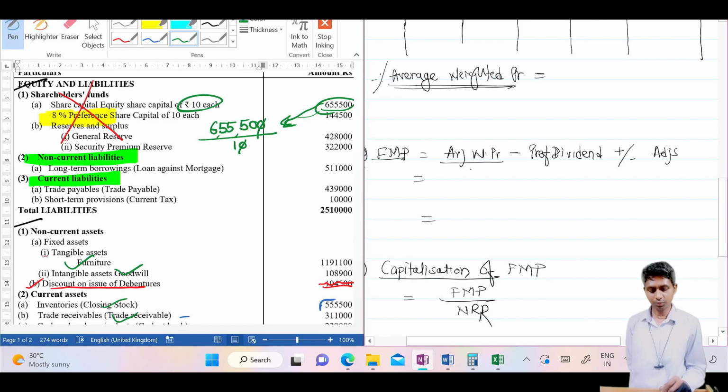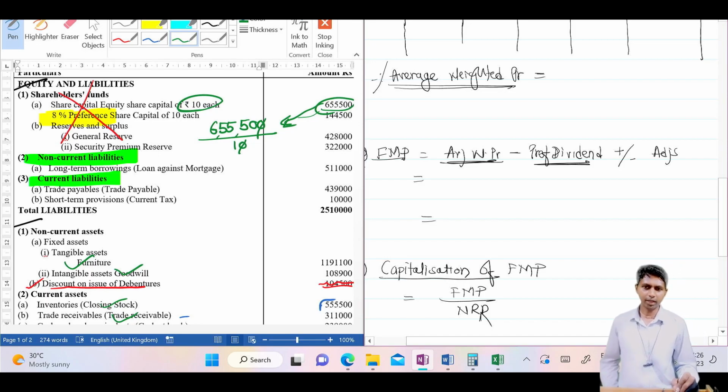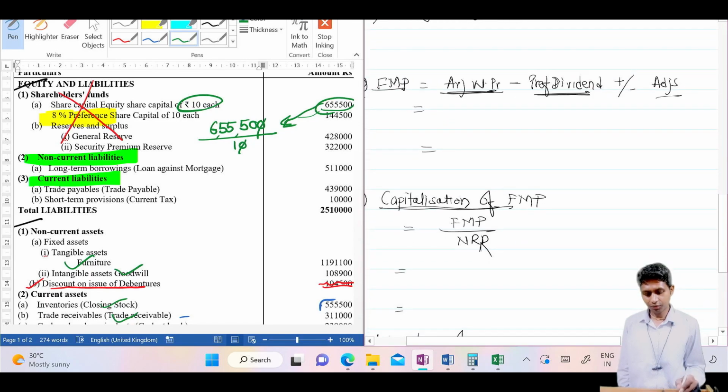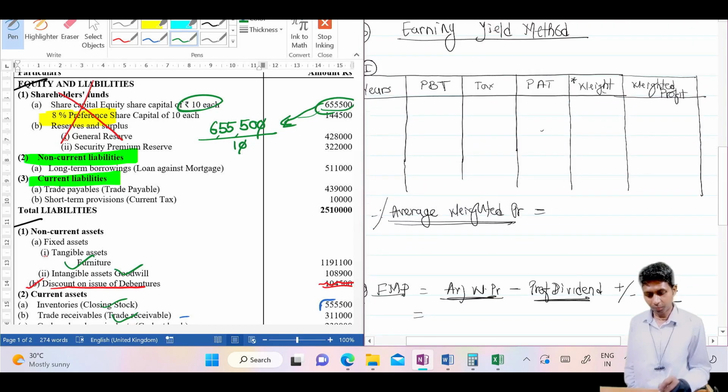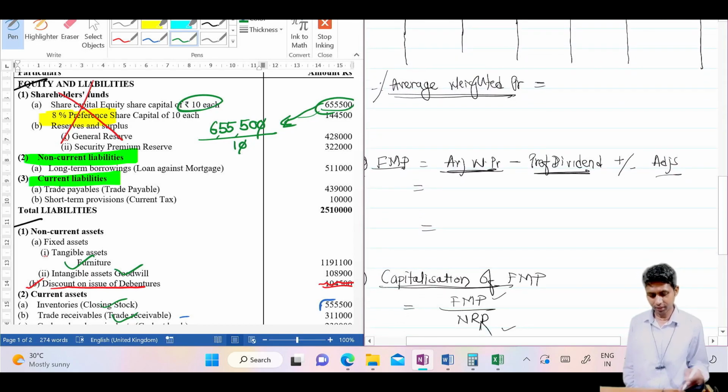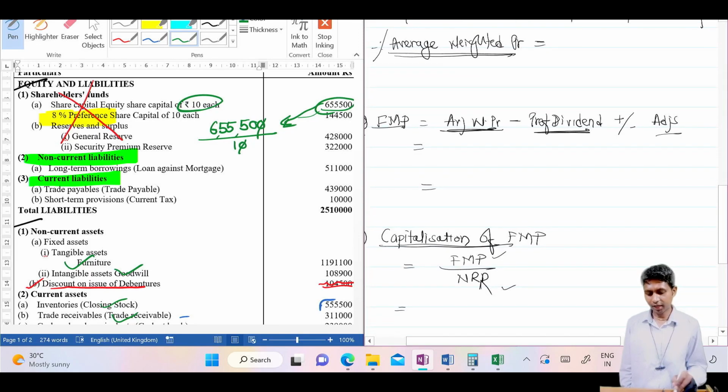Average weighted or average profit, whatever comes, the answer of the first step, we will write here, minus preference dividend if preference shares are given in the problem. If not given, no need to write, but for the sake of the formula you can write minus preference dividend, and then plus or minus adjustments. Correct. And then finally capitalization of FMP. It's very simple. Whatever you have got in the second step, that is FMP, write that and divide it just by NRR. That means to solve this problem, we require profits, we require tax rate if given, and then we require NRR and all.